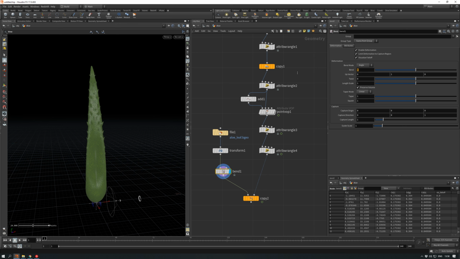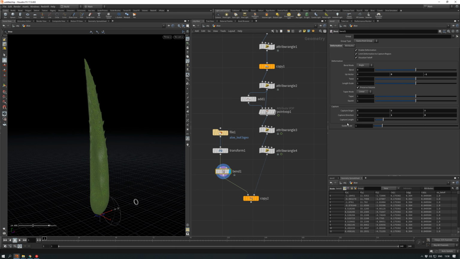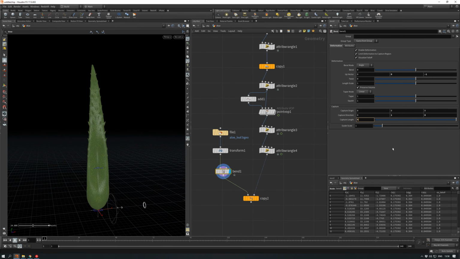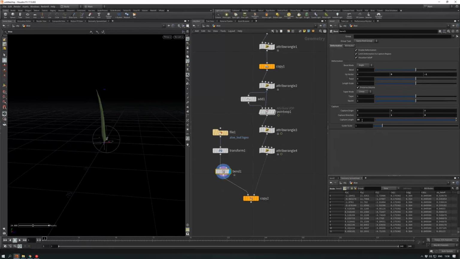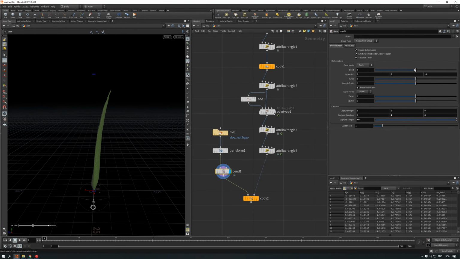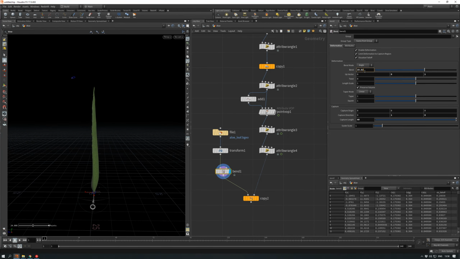Bend. Let's set capture direction as y, and up vector is going to be -1 z. Z direction. Capture length is going to be like 10. No, not 10, like 50 or something. 50 is too much. 35. 40. Okay, 40 is good. And now we can bend it. Let's bend the other way. Like that. Now it's pretty straight.